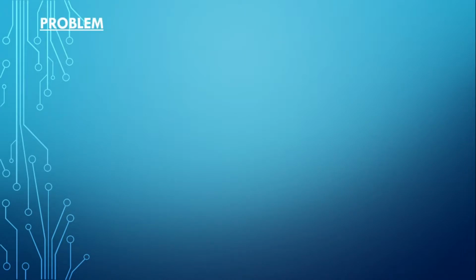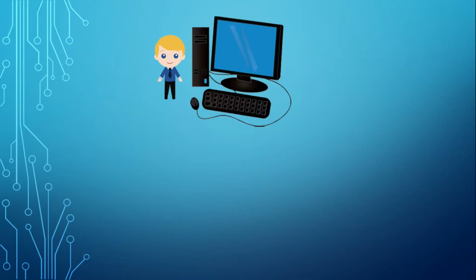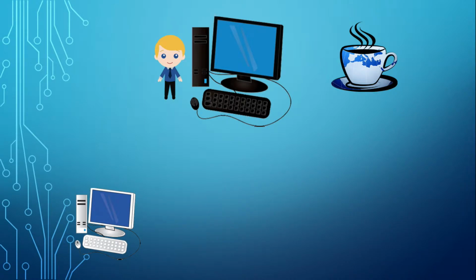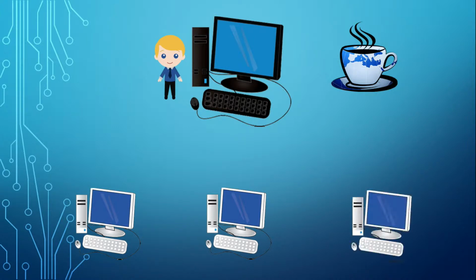There goes our problem. The problem says, a computer technician manages the computer server in an internet cafe. The computer server manages three computers. Computer 1 is on the southwest direction of the server. Computer 2 is aligned with computer 1 horizontally and with the server vertically. And computer 3 is located in the southeast direction of the server and aligned horizontally with computer 1 and